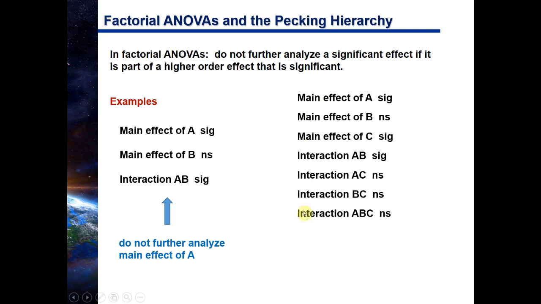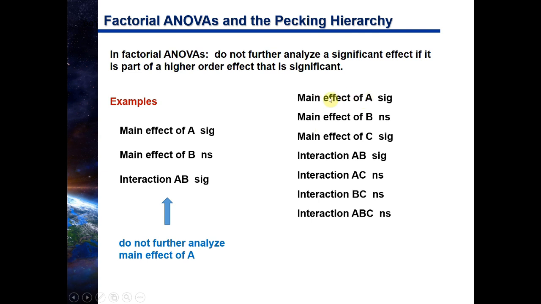All right, let's try something a little more challenging. These would be all the effects tested in a three-way ANOVA. So just by adding a third factor, a third independent variable, we now have seven effects that can be tested. All right, so you're going to end up generating seven F ratios. So what are they? Well, with three factors, let's just call them A, B, and C.